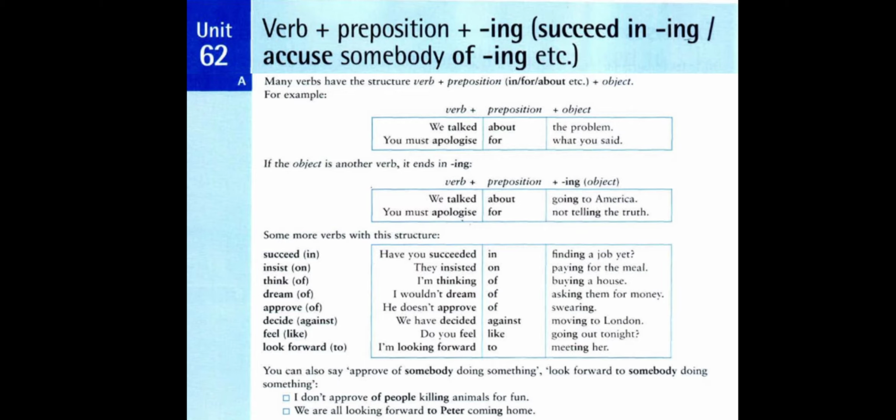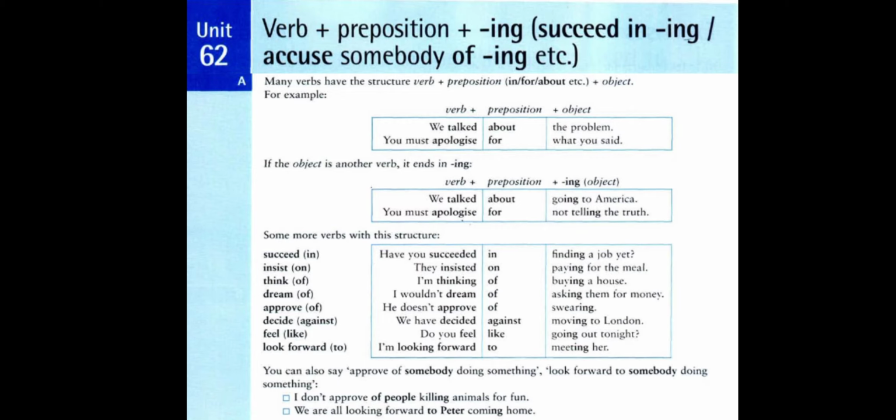Not telling the truth here is a gerundial phrase, or gerund phrase, in the position of object of the preposition for. It is a noun phrase in the position of object for the preposition for.